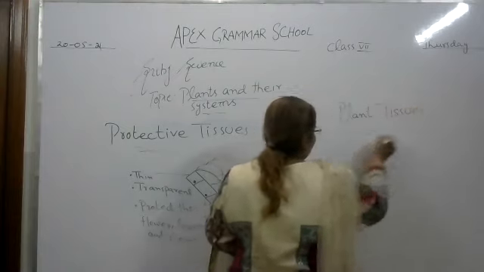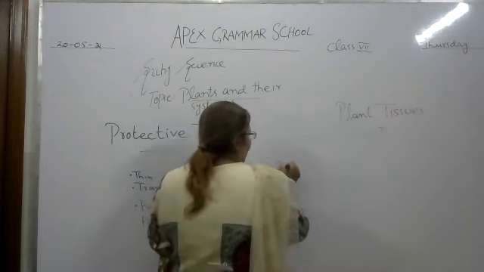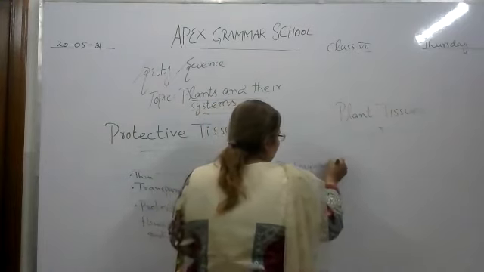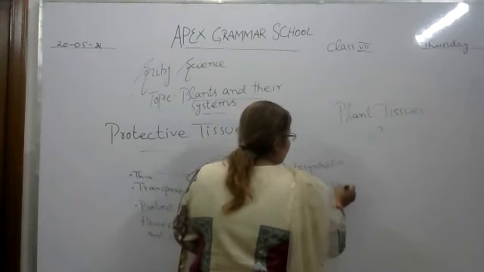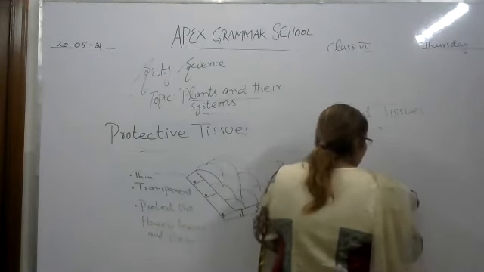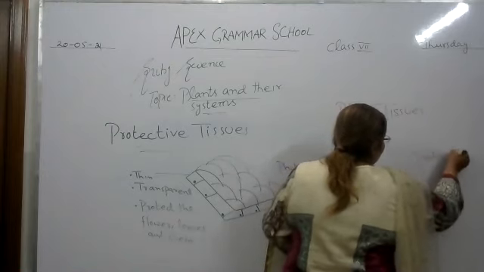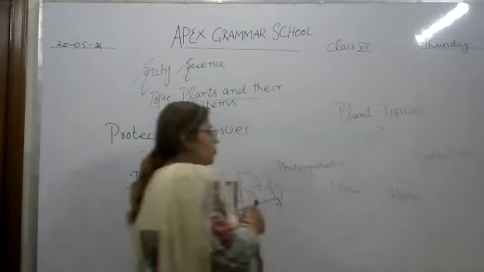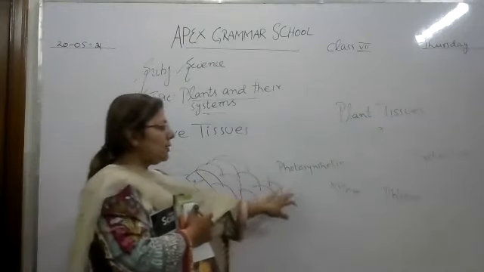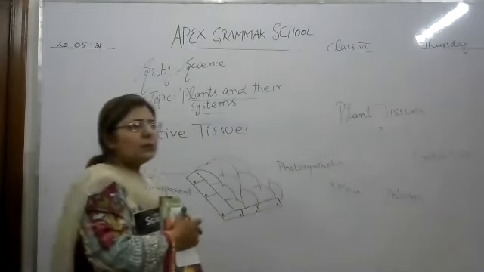You have studied four types of tissues. First is photosynthetic tissues. Second is xylem tissues. Third is phloem tissues. And the last one is protective tissues. Okay. So in this topic we have studied the four types of tissues: first photosynthetic tissues, second xylem tissues, third phloem tissues, and the last one protective tissues.